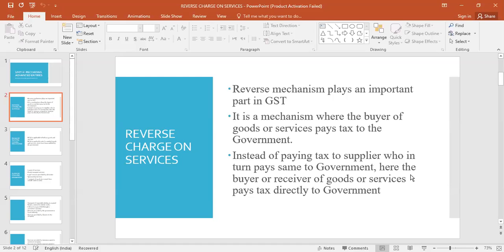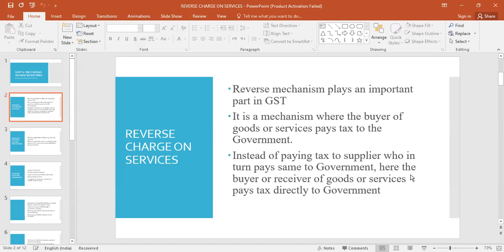Okay, now the reverse charge mechanism plays a crucial, major role in GST. It is a mechanism where the buyer of goods or services pays tax to the government instead of the supplier. You can say instead of the seller. Normally what happens here? The seller will collect the tax from the buyer and he will pay to the government. But under reverse charge mechanism, instead of the seller, the buyer will pay taxes to the government. Right? So you will not collect tax from a supplier, he will directly pay tax to the government. So you will not pay tax to the supplier.